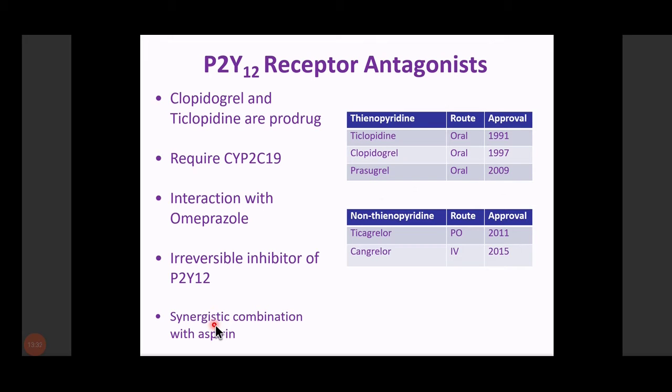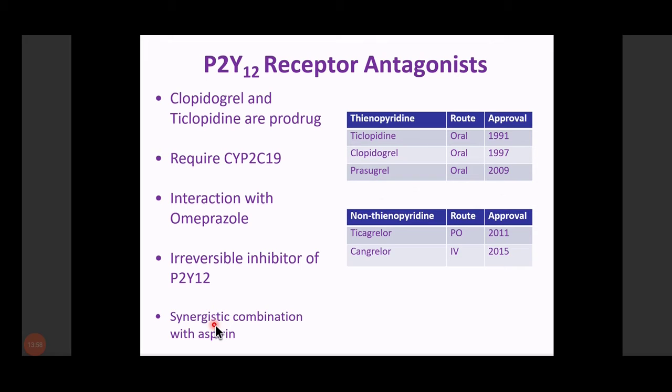In the upcoming lecture on GIT, you will learn that omeprazole inhibits the CYP2C19 enzyme. If we give clopidogrel or ticlopidine along with omeprazole, the enzyme is inhibited, and thereby there is no activation of clopidogrel or ticlopidine, and as a result the patient can die, because these drugs will not produce their action.